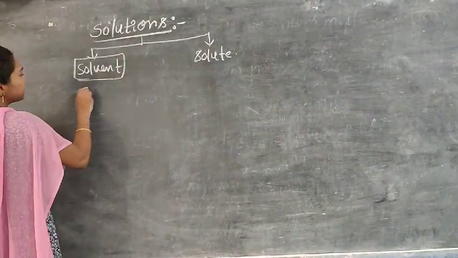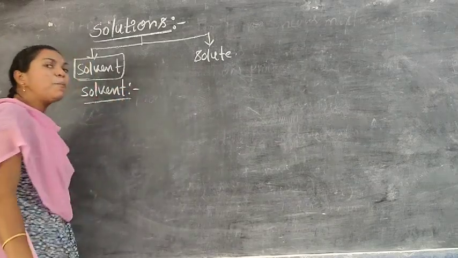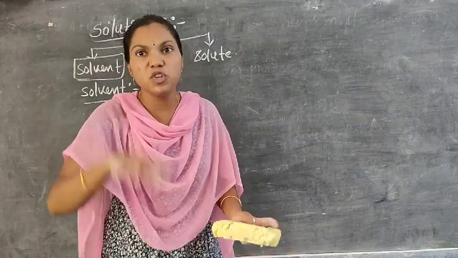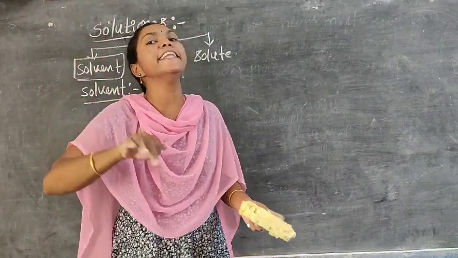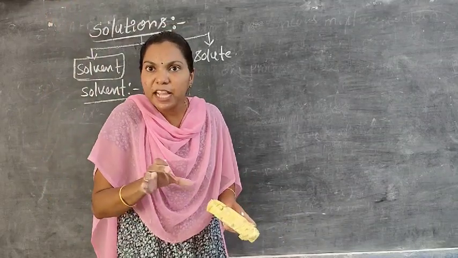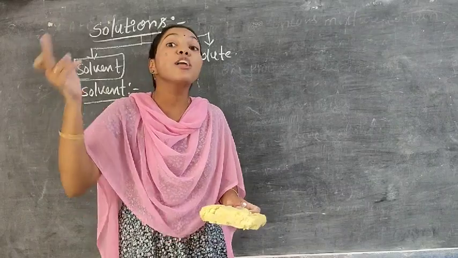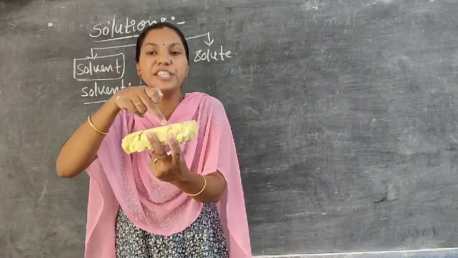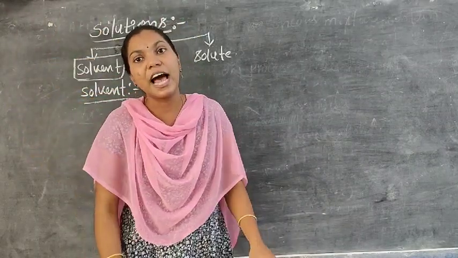What is the meaning of solvent? The component of the solution which dissolves the other component in it is known as the solvent.